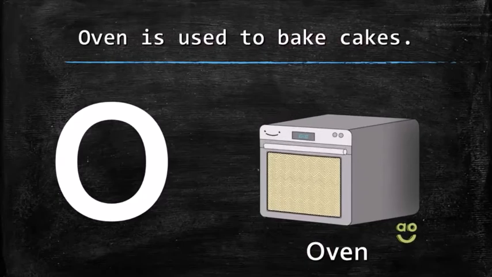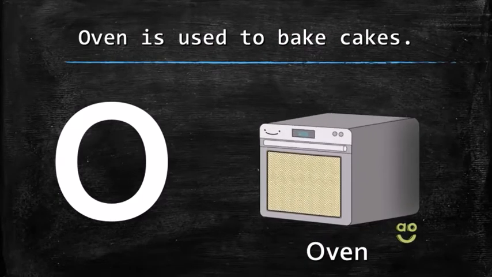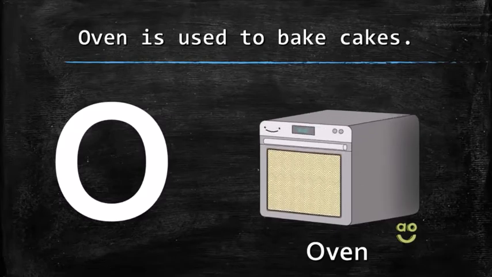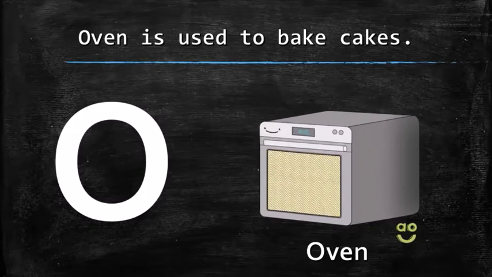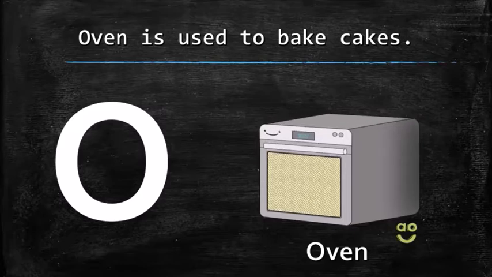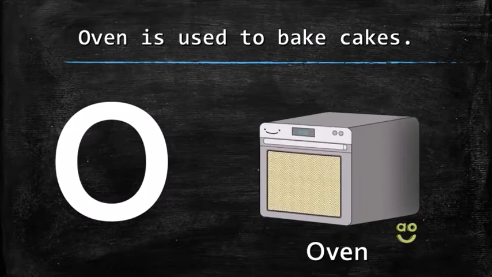O for oven. Oven is used to bake cakes. We can even bake cookies in it. O for oven.